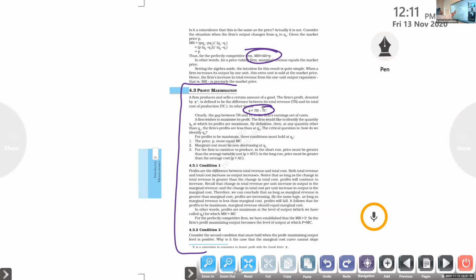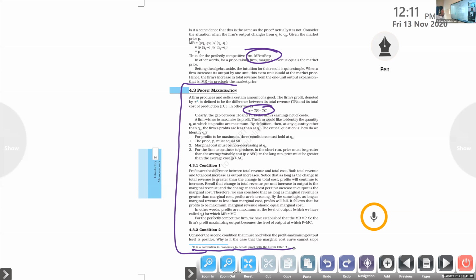A firm produces and sells a certain amount of good. The firm's profit is denoted by pi. What is pi here? It is a convention of economics to denote profit with the Greek letter pi. In the calculation, you don't need to give the value of pi. It is just a symbol for denoting profit.